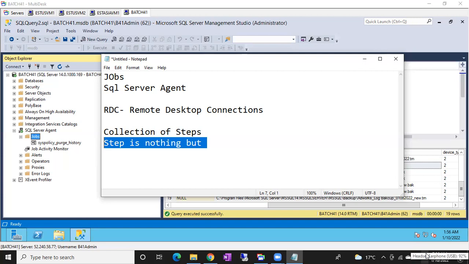If it is a backup query, it is a backup job. If it is a restore query, it is a restore job. If it is a different query, it is a different job. That's it. Don't think that jobs are meant only for backups. Nothing. Job is nothing but a collection of steps. Under steps, you can give whatever query, whatever script you want. Whichever script you gave, it is going to fulfill that requirement. That step you can schedule, guys.